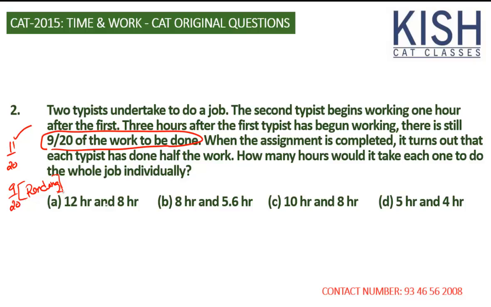But since this year we are going to have non-multiple choice questions, I suggest you learn the application of the concept. So you should have some idea about how to apply the concept. Let's solve this question. If you want to go through the answer options, you can, but that's not the case.